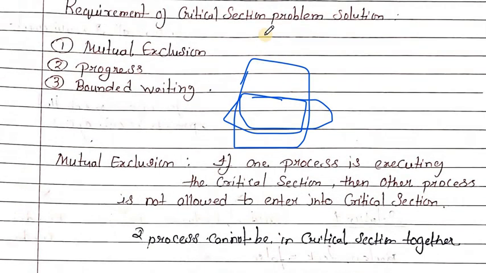If any process P1 is in the critical section, then no other process is allowed to enter the critical section while another process is in it.